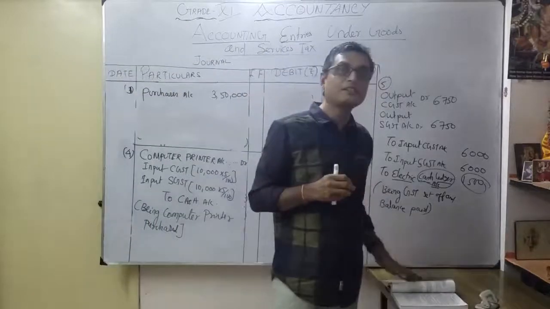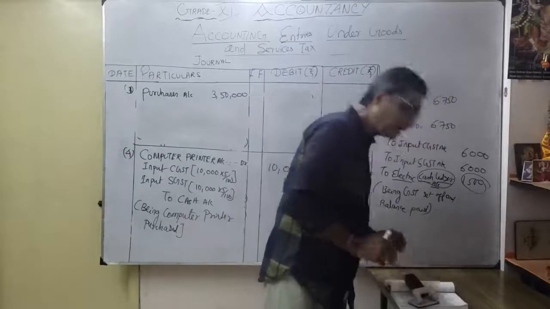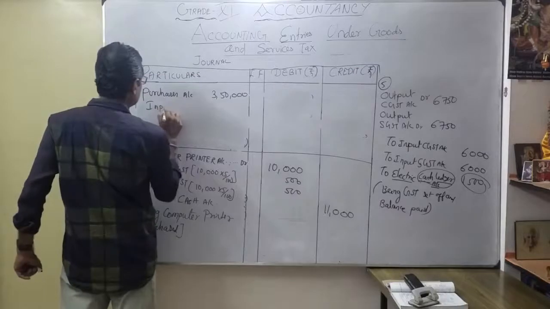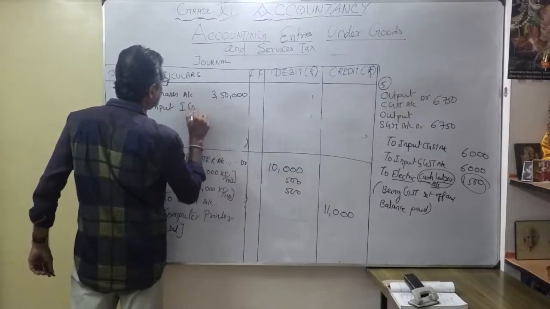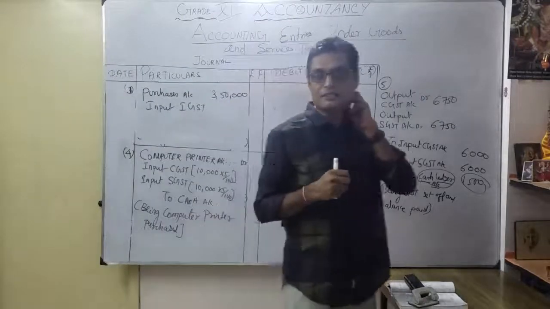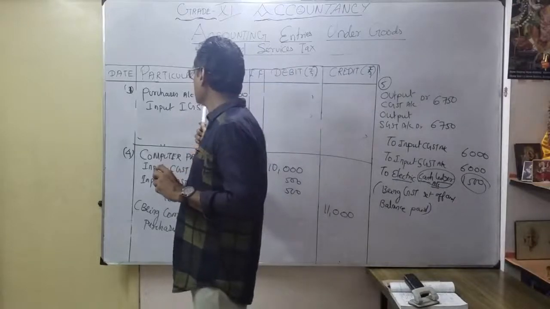So which tax will apply here? IGST applies here. That's what I put: Input IGST. So do you understand what IGST is? It is integrated goods and service tax.